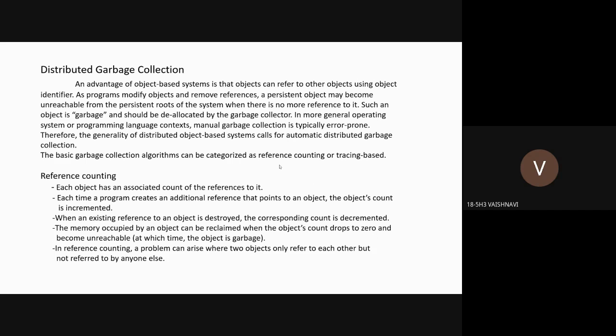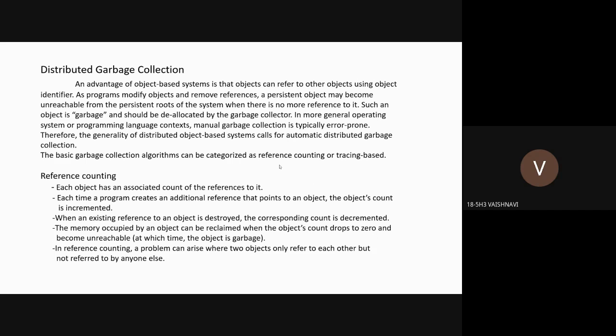The basic garbage collection algorithms can be classified as reference counting or tracing based. Reference counting: what is reference counting? Each object has an associated count of references to it. Whenever a program creates an additional reference that points to an object, the object count is incremented, and whenever an existing reference to an object is destroyed, the count is decremented. The memory occupied by an object can be reclaimed when the object count drops to zero and it becomes unreachable.